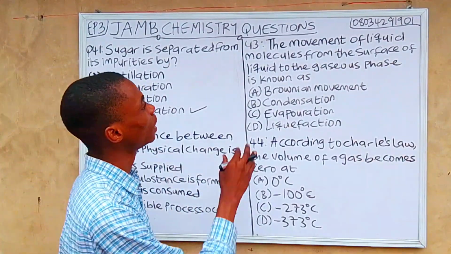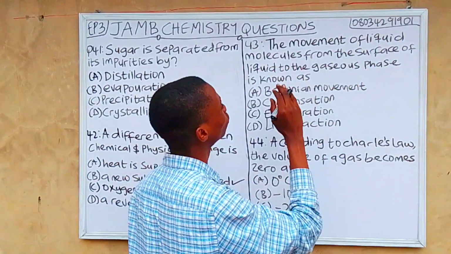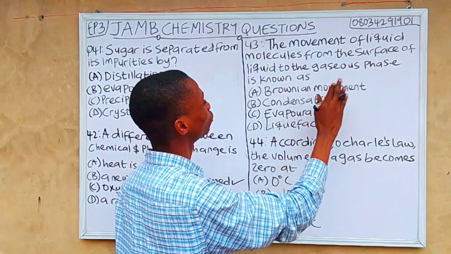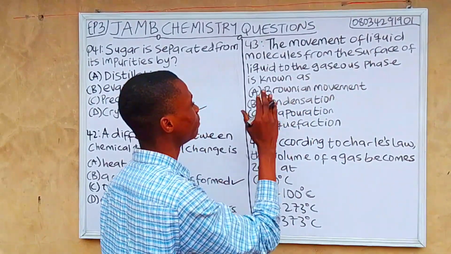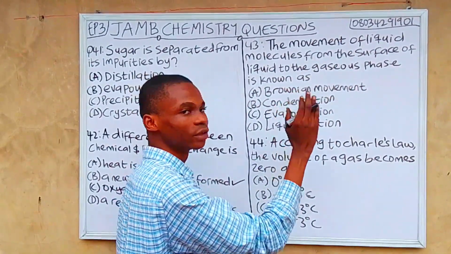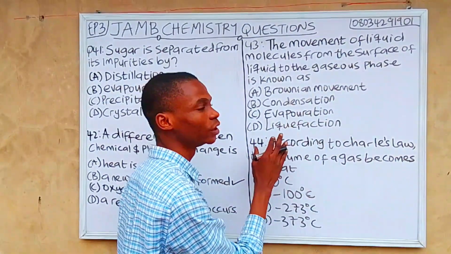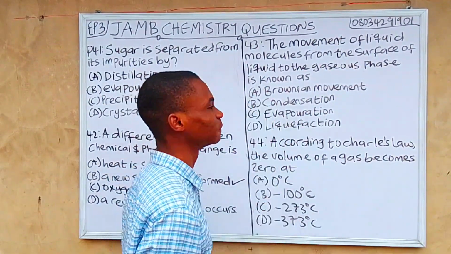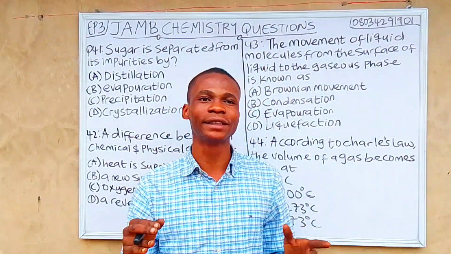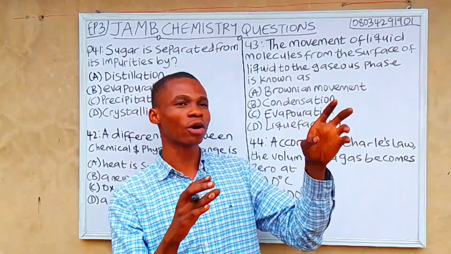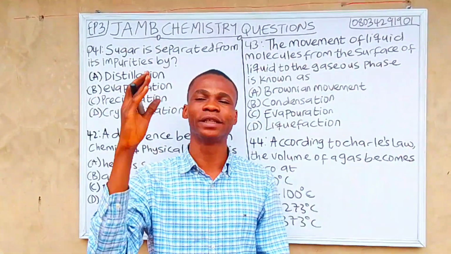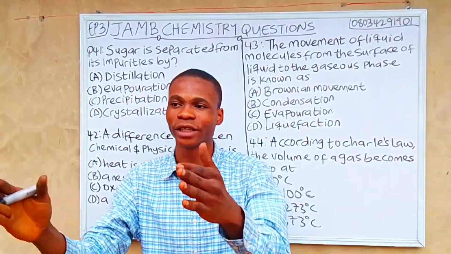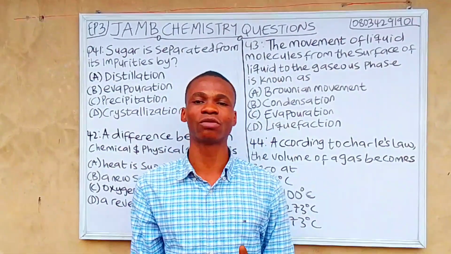Question 43. The movement of liquid molecules from the surface of liquid to the gaseous phase is known as A. Brownian motion, B. Condensation, C. Evaporation, D. Liquefaction. So what's Brownian motion? Brownian motion is zigzag motion. Maybe smoke is going up in the air. It does not move straight or in a particular direction.